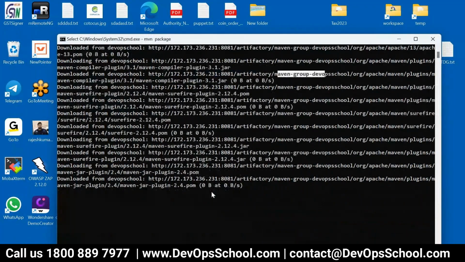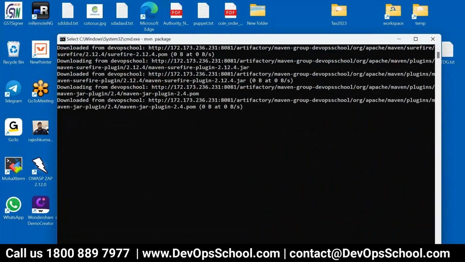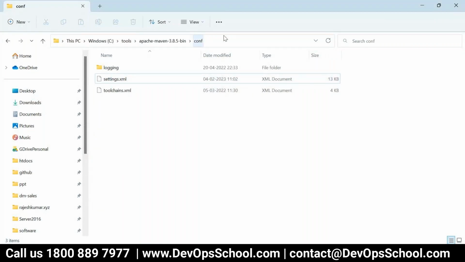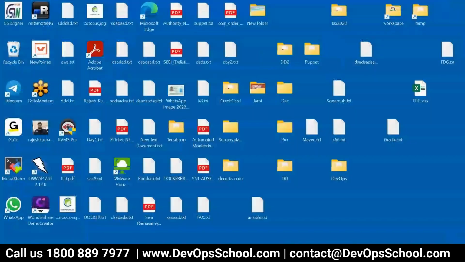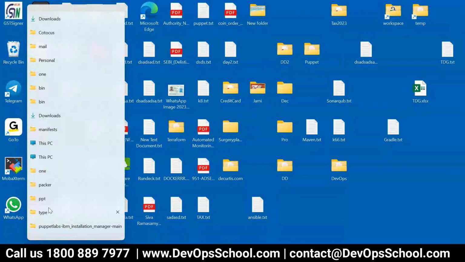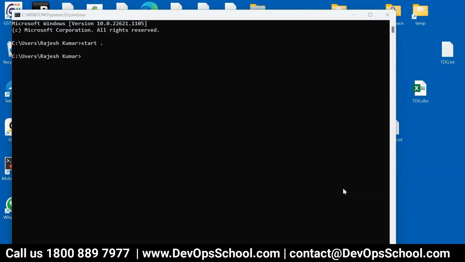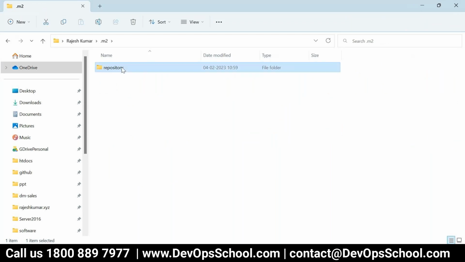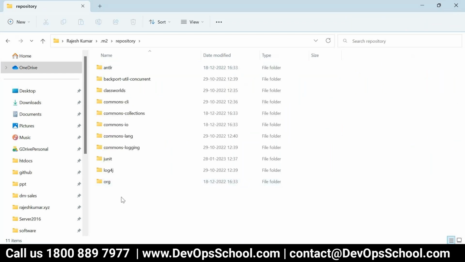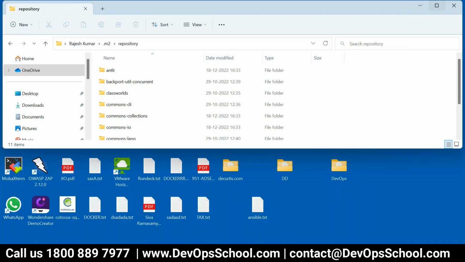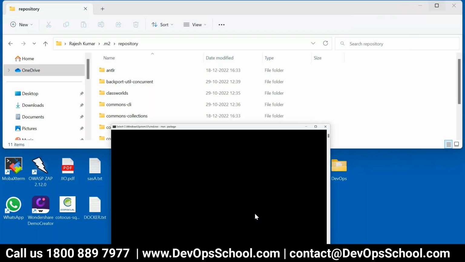Still downloading. .m2 repository. I'm just checking it. Still downloading it.